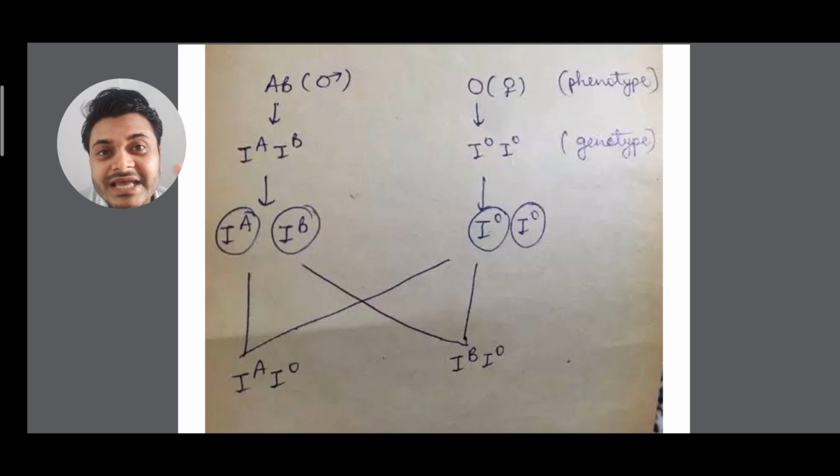A blood group can have two possibilities. It can be IAIA or it can be IAIO. This you have to understand. If a person has B blood group, it can have two possibilities: IBIB or IBIO. Clear? If a person has AB blood group, that means the genotype is IAIB or IBIA. Clear? For the recessive O blood group, it will always be IOIO.